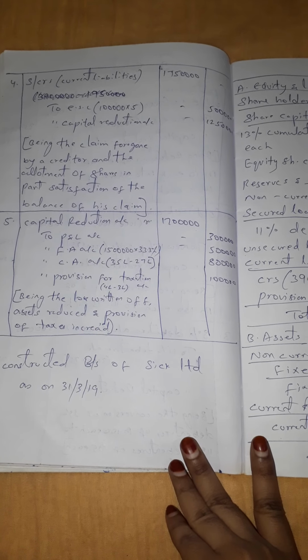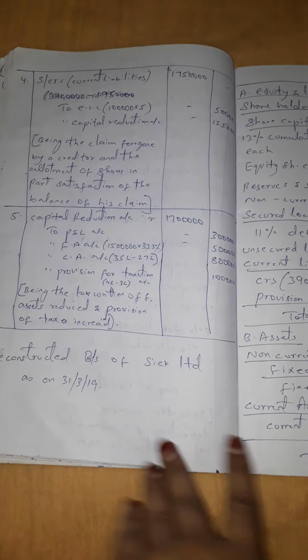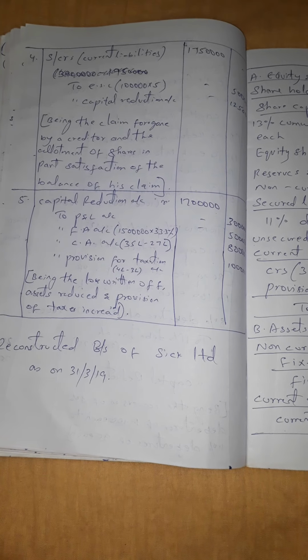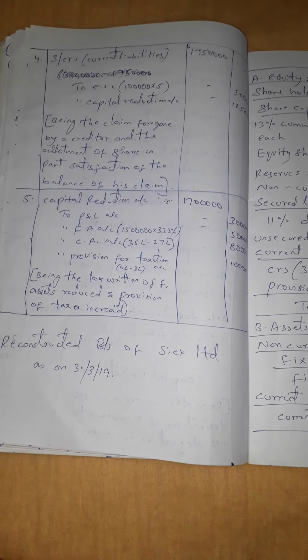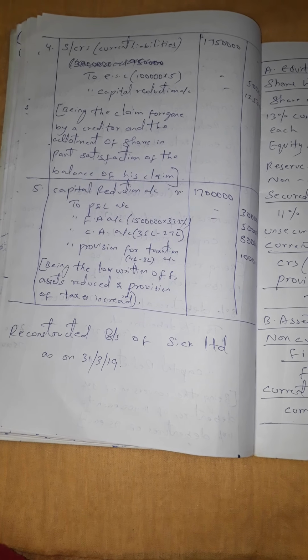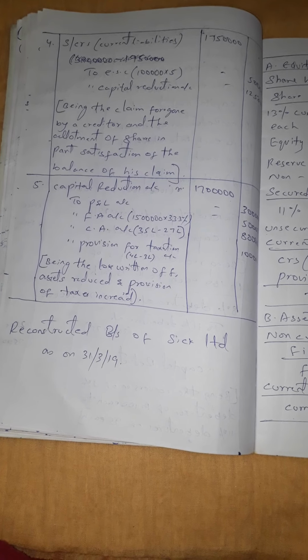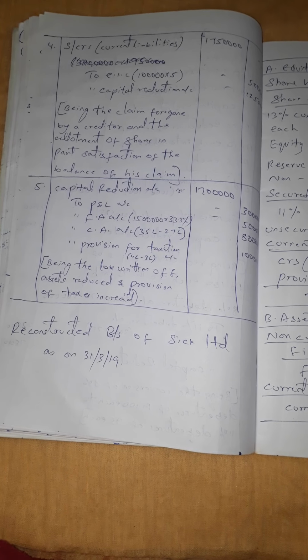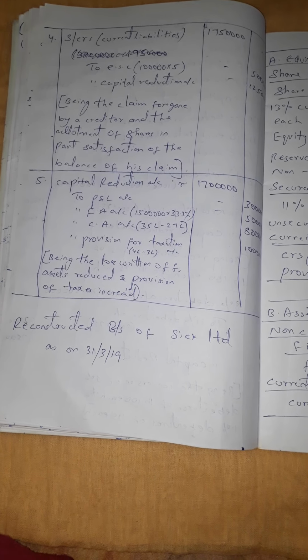Now sundry creditors are a current liability. The person who is owed this amount is ready to forego 50% of his claims.